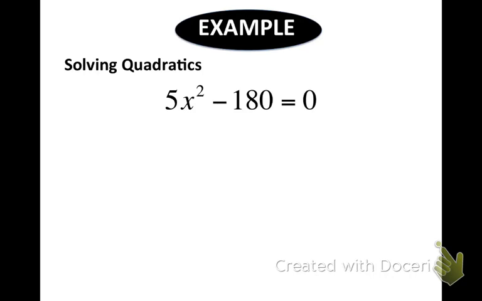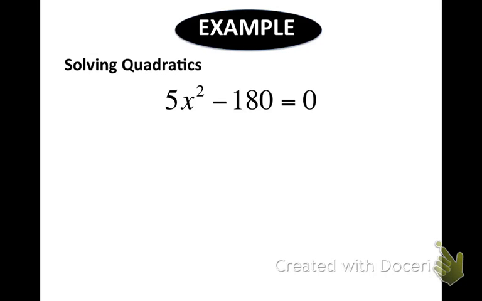Okay, 5x squared minus 180 equals 0. So you've got to add 180. Now, if I was going to factor this, I would think about pulling out a GCF, which I could take out a 5, but then that still is going to leave me with x squared minus something, which might get a little bit complicated. So when we're solving by square roots, solve it just like you would a linear equation. Ignore this x squared right now. If that was just an x, what would be the 2 steps you would take to solve for x? You would first add 180 to both sides, and then you would divide by 5.